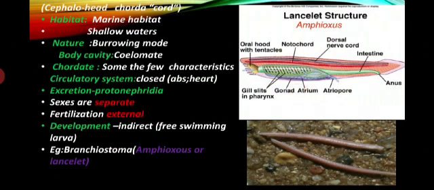When water is drawn through the mouth region to the pharynx, it then passes through the gill slits. Gill slits are enclosed by the folding of the body wall. When the water is drawn from the mouth, it is enclosed by the fold of the body wall, which we term the metapleural fold, to form the body cavity called the atrium.